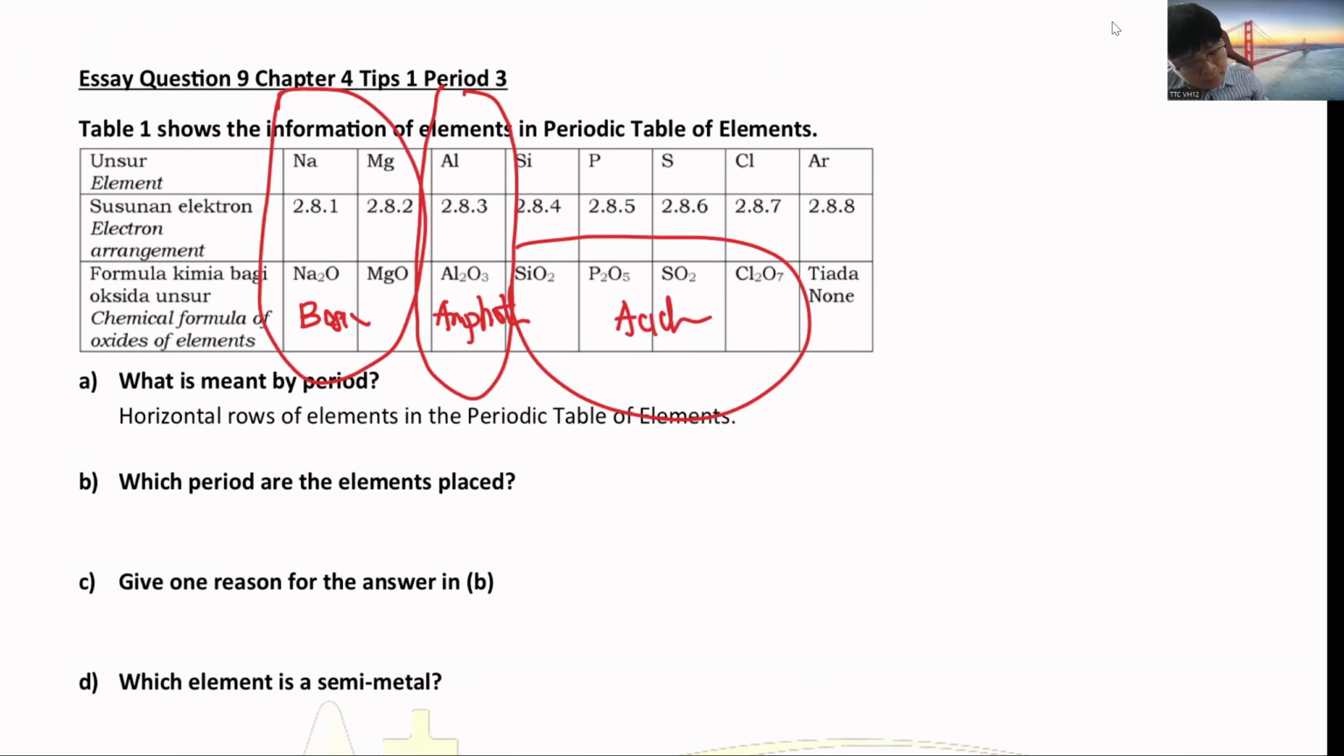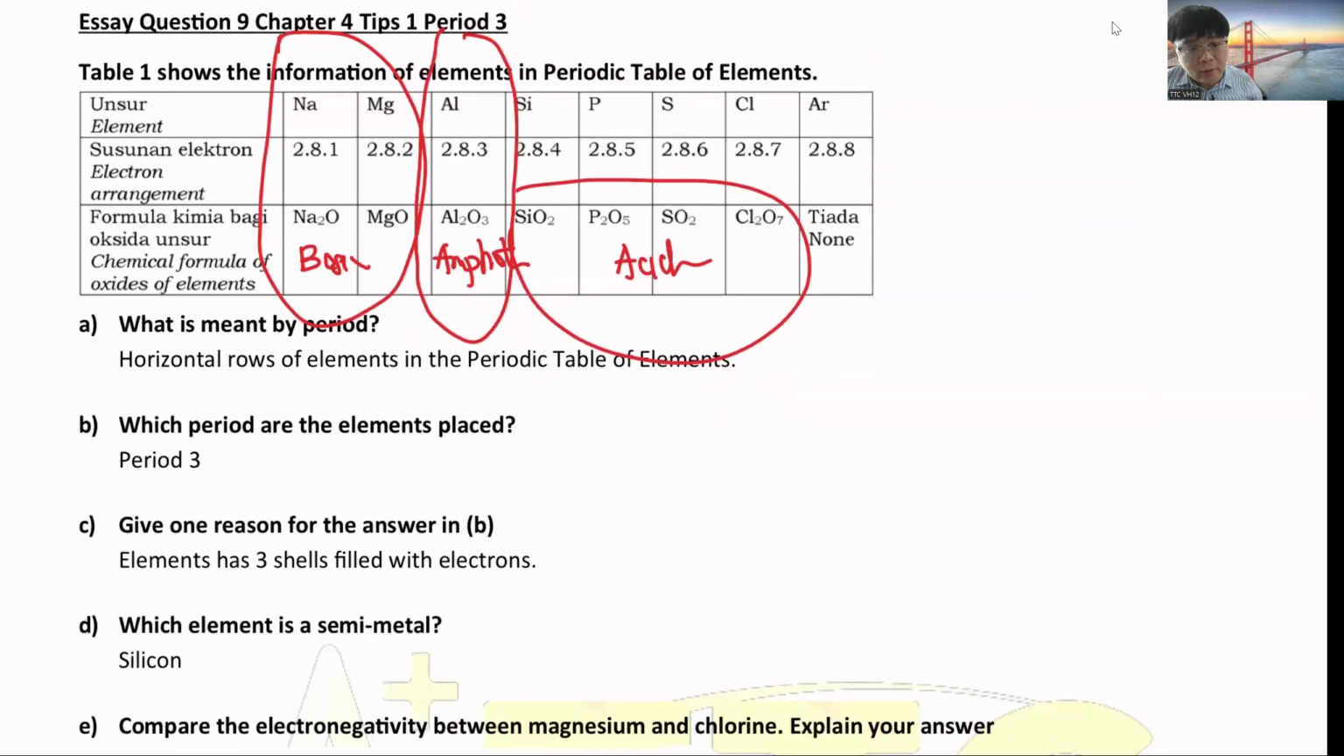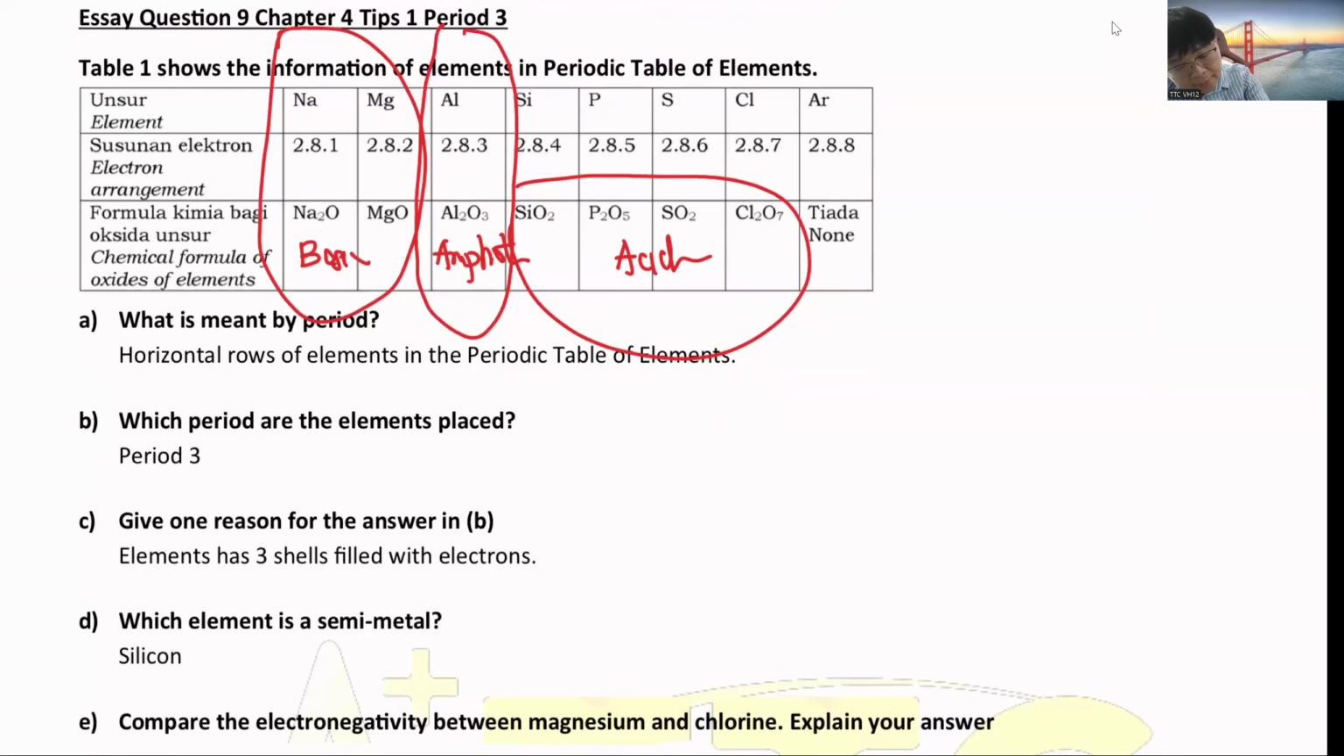So period is the horizontal row of elements in the periodic table. This is all period 3 because all belong to 3 shells. Who is the semi-metal? You know it is silicon. Then compare the electronegativity of magnesium and chlorine. So you look at magnesium. For magnesium, it has 12 protons in the middle. It has 3 shells.